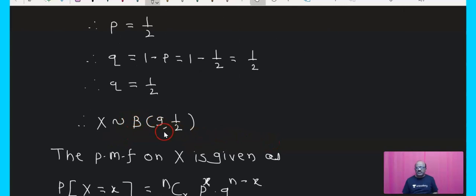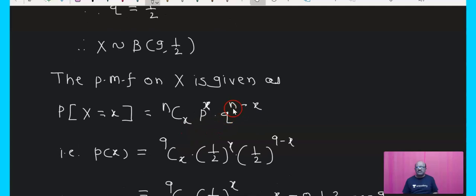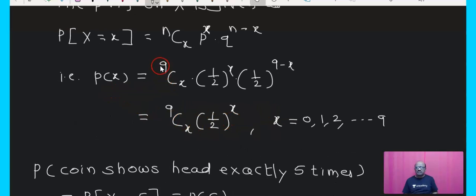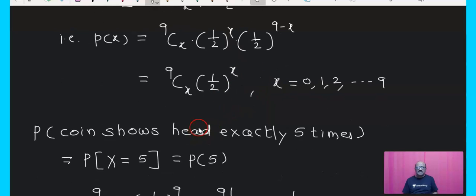X follows the binomial distribution B(n, p), where n is 9 and p is equal to 1 upon 2. Therefore, the probability mass function of X is given as P of capital X equals small x is nCx p raised to x into q raised to n minus x. P of x is equal to 9Cx (1 upon 2) raised to x (1 upon 2) raised to 9 minus x. And after simplification, you will get 9Cx (1 upon 2) raised to 9, where x is equal to 0, 1, 2, 3 up to 9.